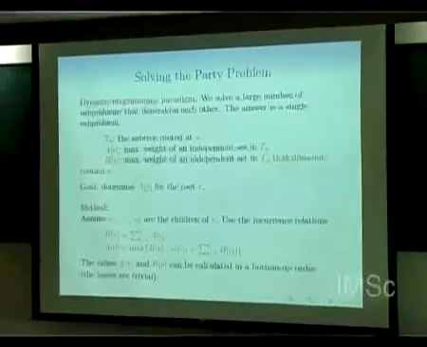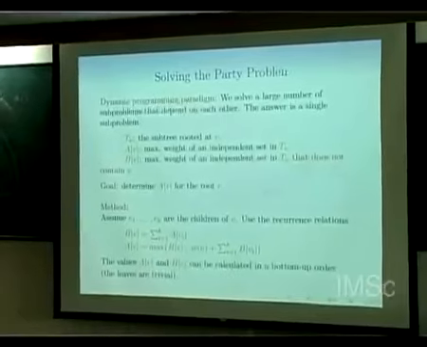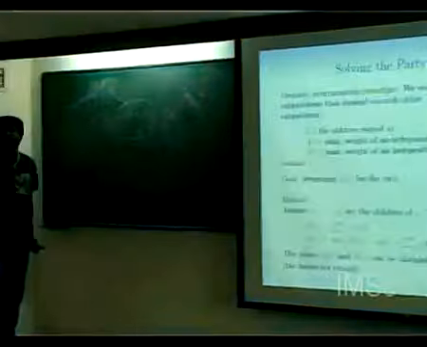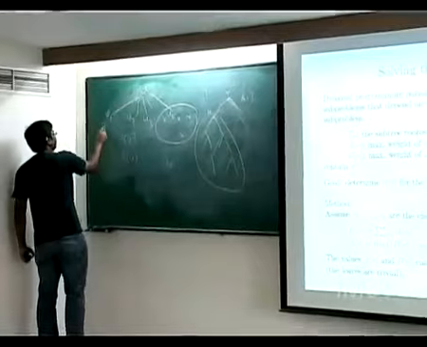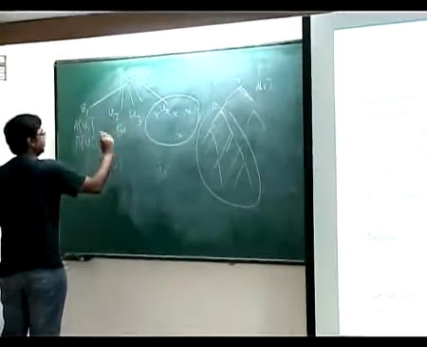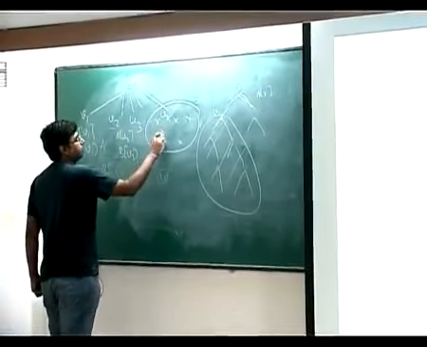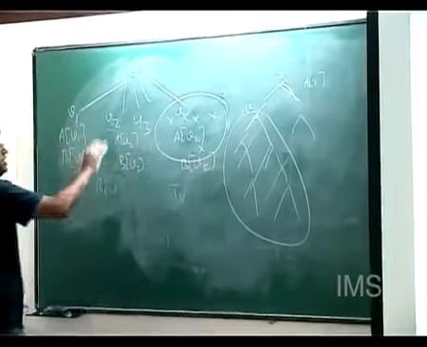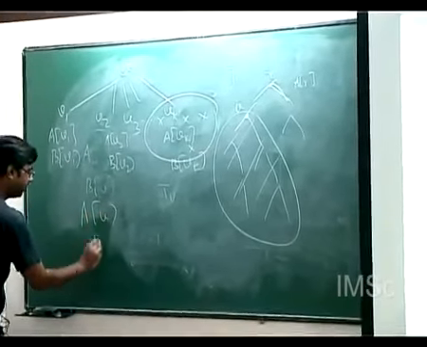Okay. So what is the method? Suppose we have V and it has some children V1, V2, V3 and Vk. So we know already A of Vi's, B of Vi. So what we know here, we have been given these. Okay, and what is our goal? Given these numbers, we want to compute A of V, B of V.